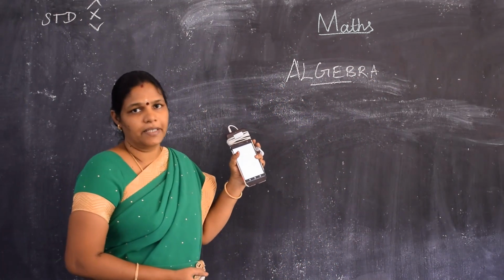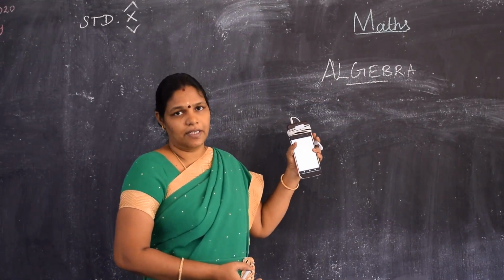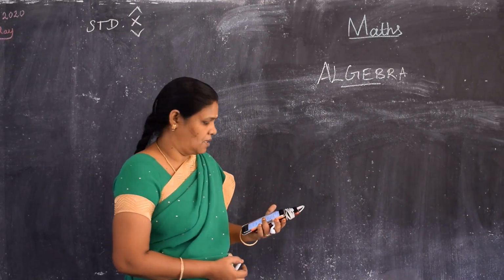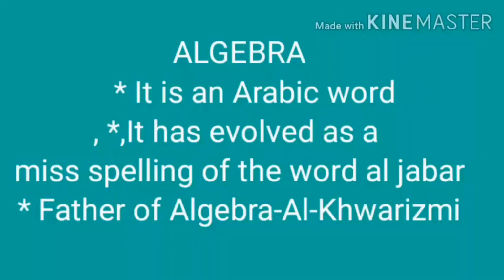Algebra is the branch of maths which deals with letters and symbols. Algebra is an Arabic word derived from aljabar. Aljabar means reunion of broken parts. Do you know who is the father of algebra? The Persian mathematician Al-Khwarizmi is known as the father of algebra.